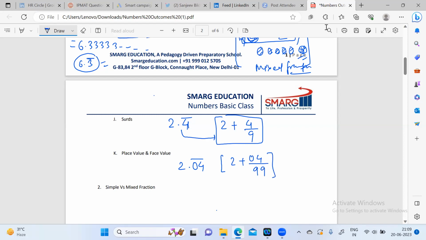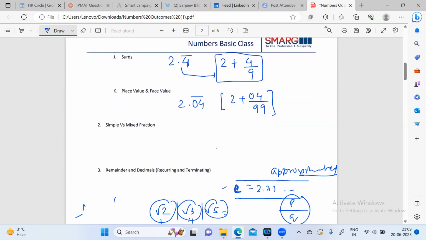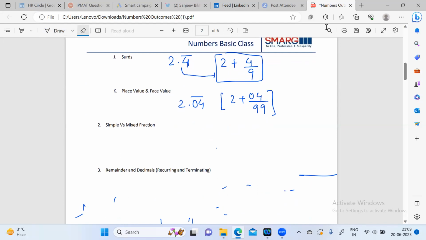Sometimes you can also get a number as 2.04, but the bar is on 4.